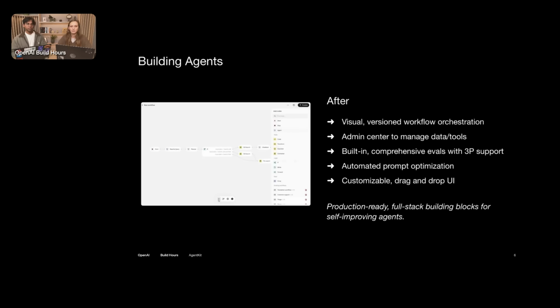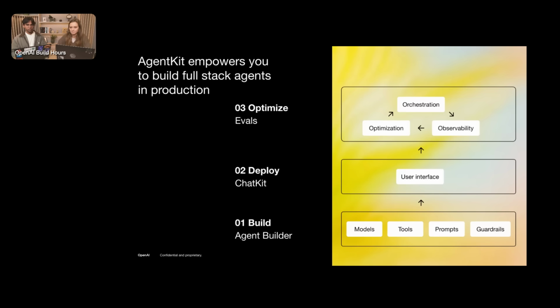So with AgentKit, we hope that we've made some incremental improvements to how you can build agents. Now, workflows can be built visually with a visual workflow builder. It's versioned, so no breaking changes are introduced. There's an admin center called the connector registry where you can safely connect data and tools. And we have built-in evals in the platform that even include third-party model support. As Samarth will show us in a bit, there's an automated prompt optimization tool as well, which makes it really easy to perfect those prompts automatically rather than trial and error yourself manually. And then finally, we have ChatKit, which is a customizable UI.